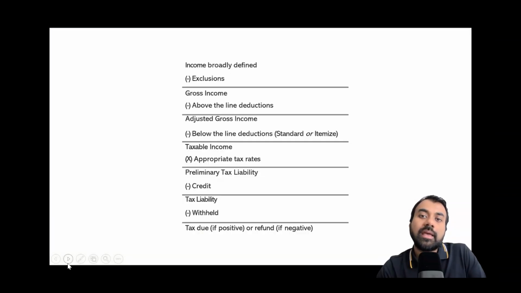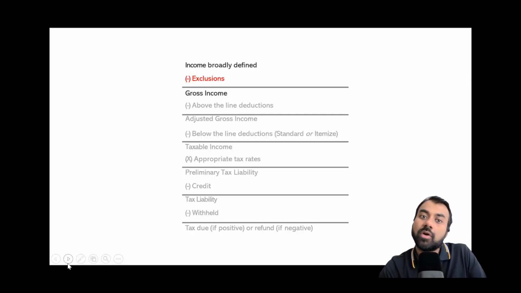Before we start learning about any new tax concept, it's a good idea to have a look at the federal income tax formula and try to identify where in the formula this concept falls. For the purposes of this discussion, we will just focus on the very top two lines of the formula. We have our income broadly defined, and then we have exclusions. This discussion is about one type of exclusion.